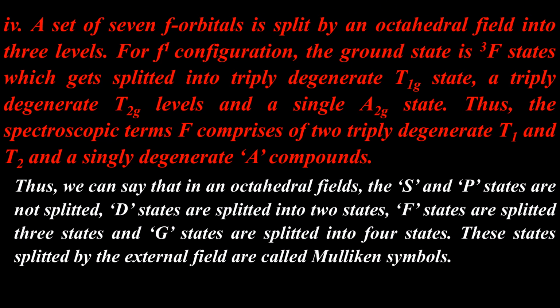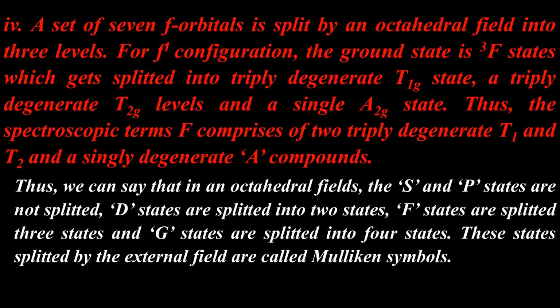In case of f orbitals, the 7 f orbitals are also split in presence of external crystal field. Let's say a set of 7 f orbitals is split by an octahedral field into 3 levels. For f1 electronic configuration, the ground state is the 3F state, which gets split into a triply degenerate T1g state, a triply degenerate T2g level, and a single A2g state.